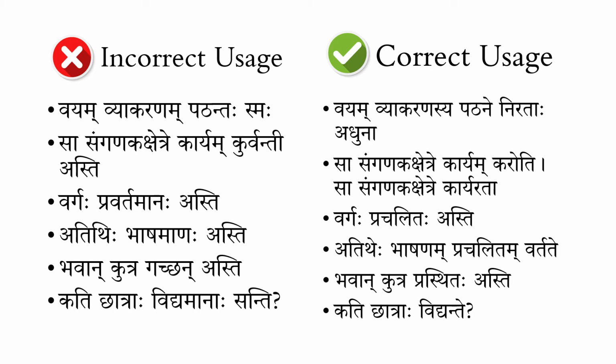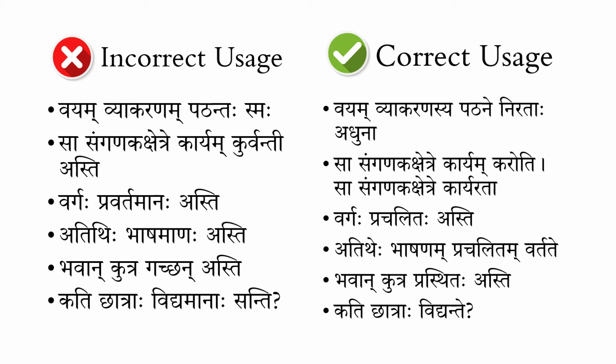So here what it says is we, Vayam, Vyakaranasya Patane or Vyakaranasya Adhyayane, in the study of Vyakarana, Nirataha, we are busy or we are involved in that study. So this is how it has to be put here, not like Vayam Vyakaranam Patanta Smaha, because Patantaha is a present tense Visheshanam, it is continuous present tense. There is no such concept in Sanskritam.